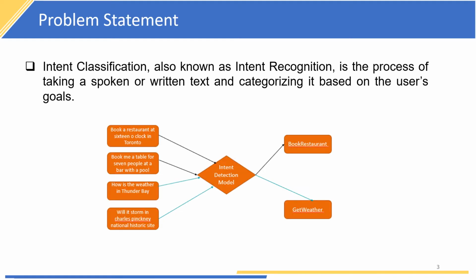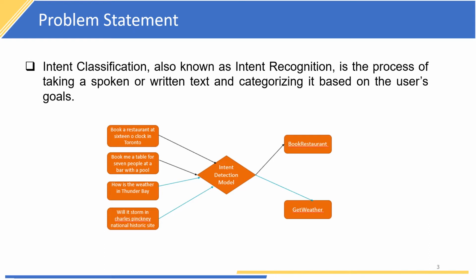So the problem statement is intent recognition, or intent classification. It is a process of taking a written or spoken text and classifying it according to the user's query. It is a natural language processing task. It enables the system to guide the conversation in the right direction, respond to the queries from the users, and carry out the actions they desire to perform.